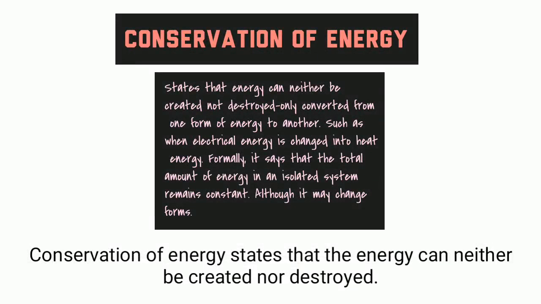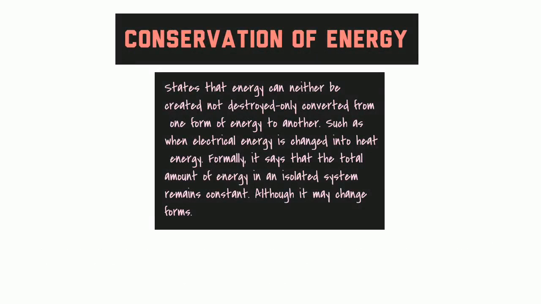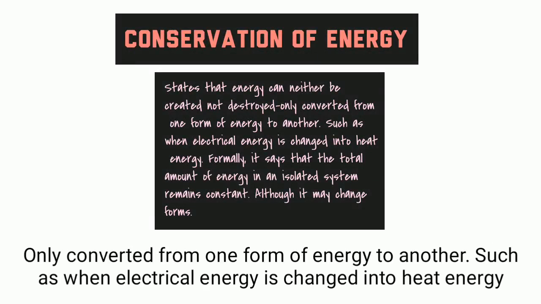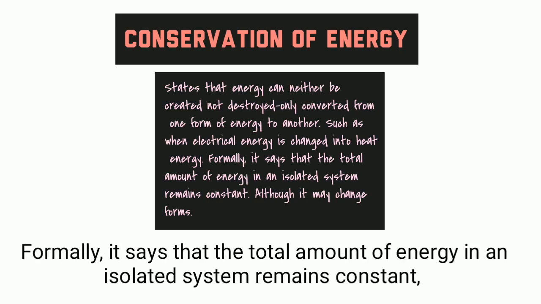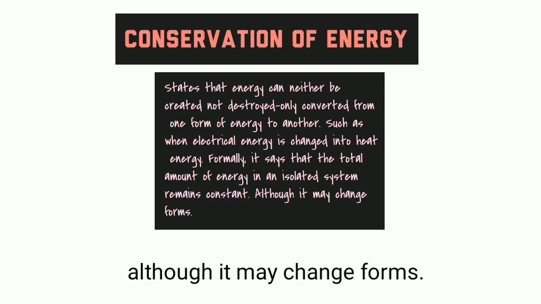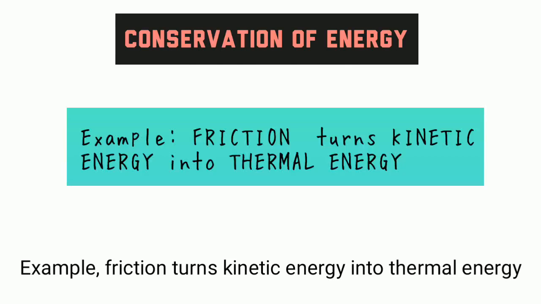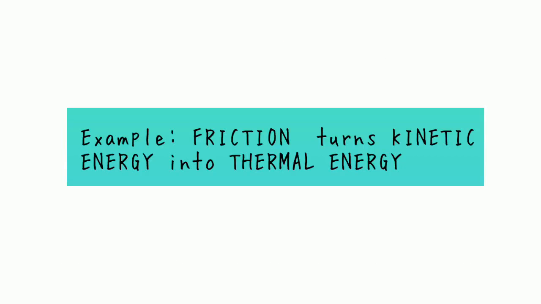Conservation of energy states that energy can neither be created nor destroyed, only converted from one form of energy to another, such as when electrical energy is changed into heat energy. Formally, it says that the total amount of energy in an isolated system remains constant, although it may change form. Example: friction turns kinetic energy into thermal energy.